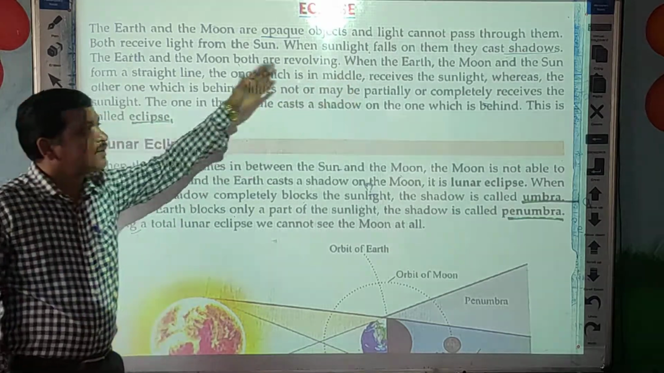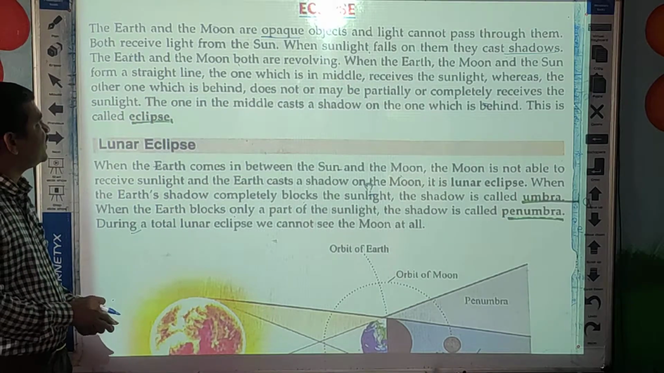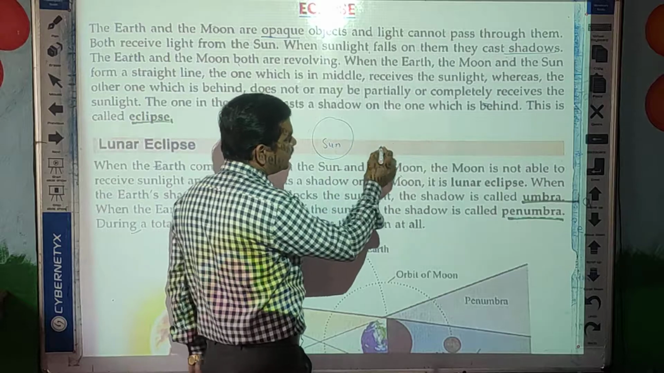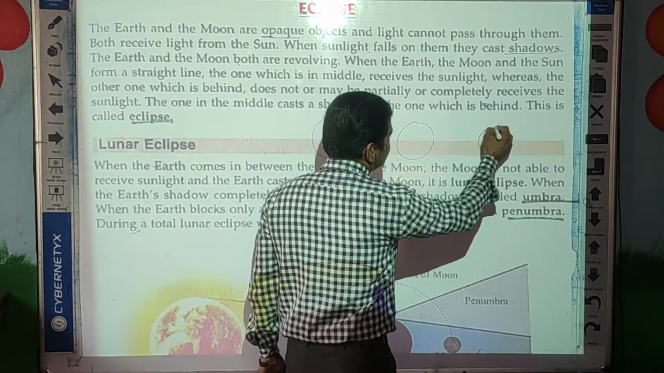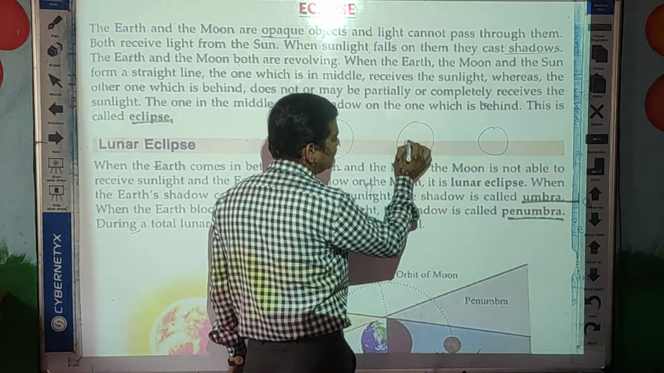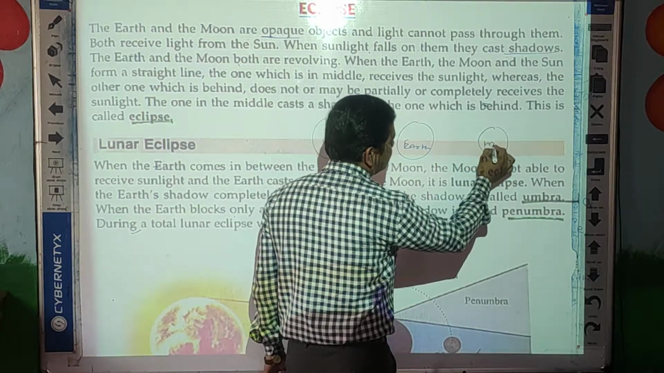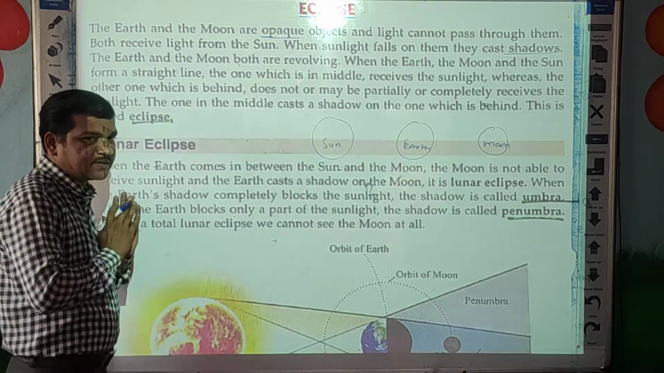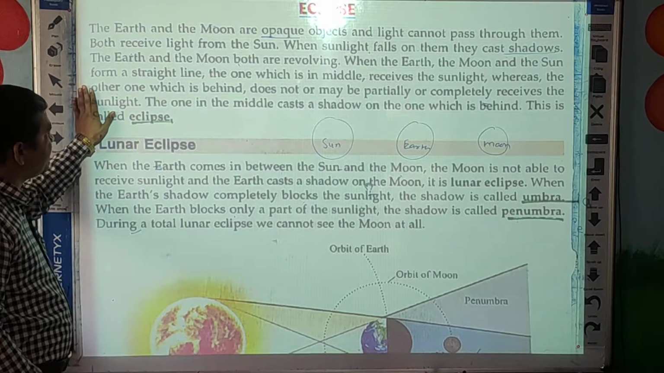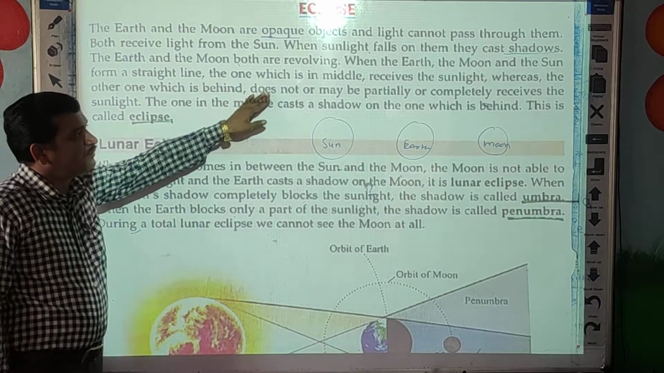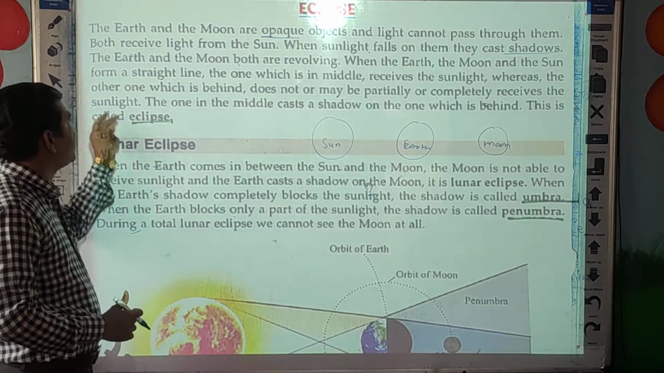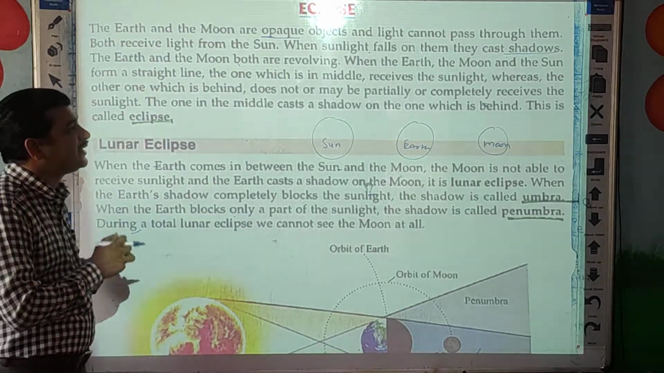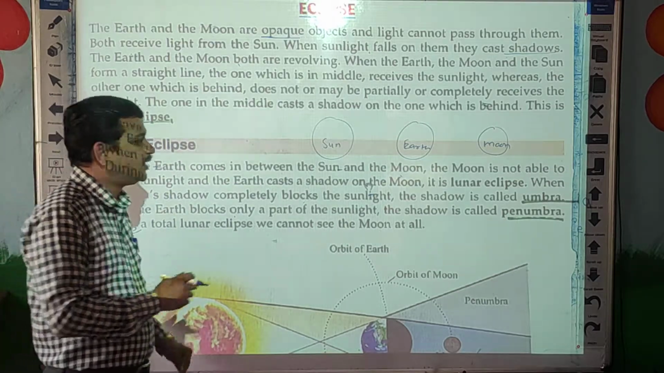Already I said, when the Earth, the Moon and the Sun form a straight line. Okay. When the Earth, Moon and Sun, okay, this is Sun, this is Earth you can consider, and this is Moon. So when Sun, Earth and Moon come in a straight line, the one which is in the middle receives the sunlight, whereas the other which is behind does not, or may partly or completely receive the sunlight.